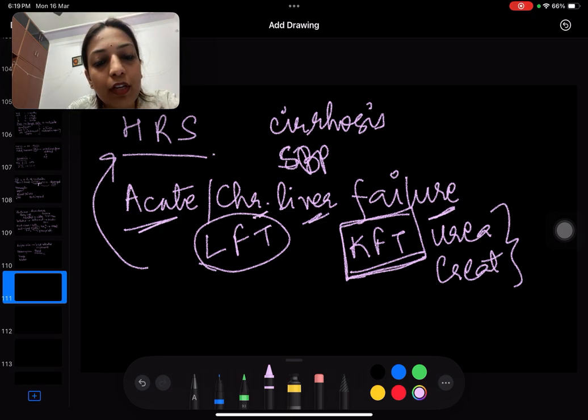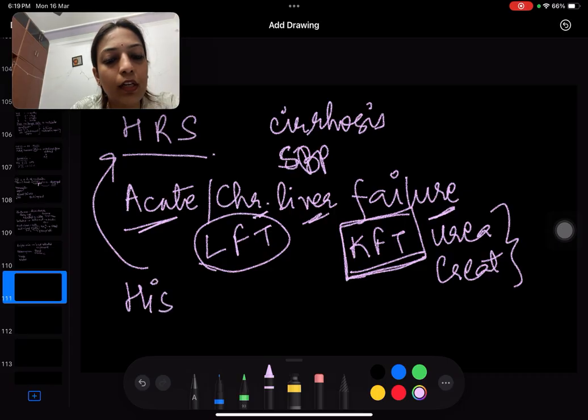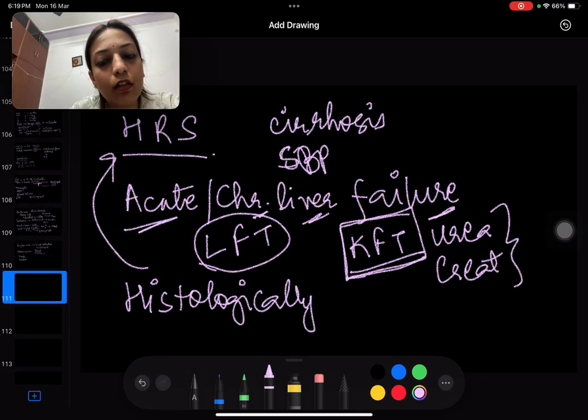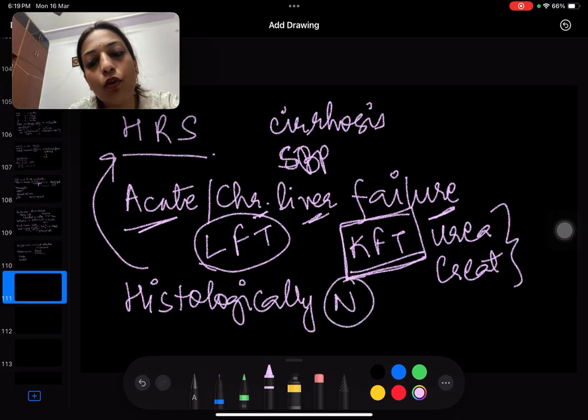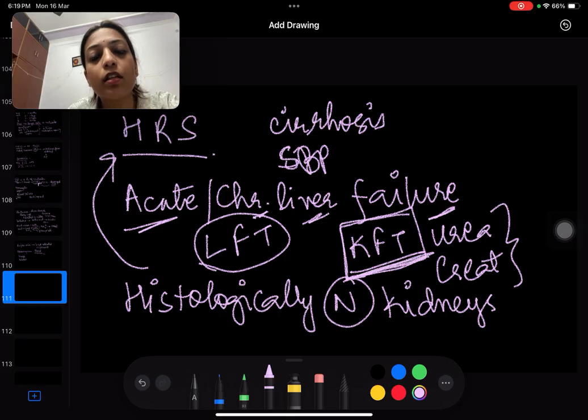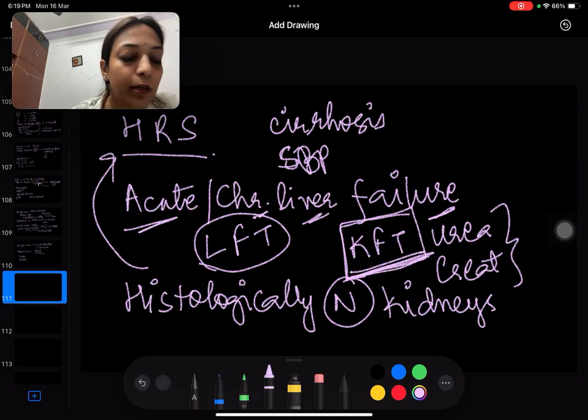So acute renal failure in acute or chronic liver failure or liver disease is known as HRS in histologically normal kidneys, which means that when we go for biopsy, the kidneys are going to be normal. So histologically normal kidneys, but still the KFT is deranged, which means that the underlying mechanism of kidney damage is not related to the kidney itself. It is due to underlying liver pathology, right?